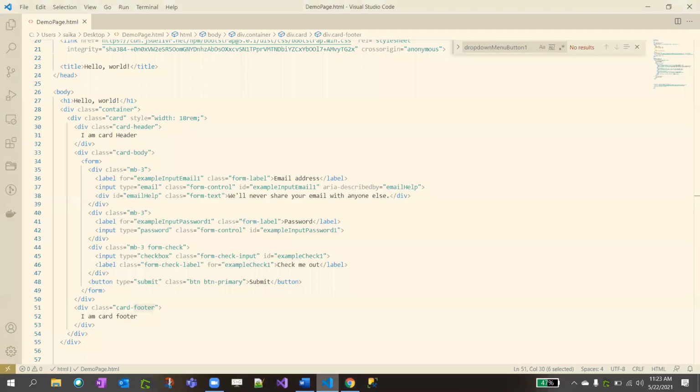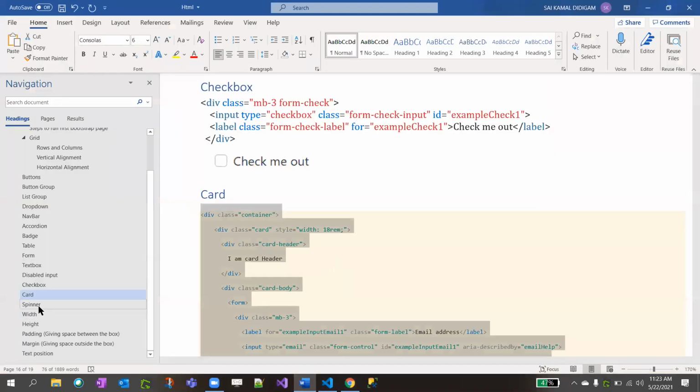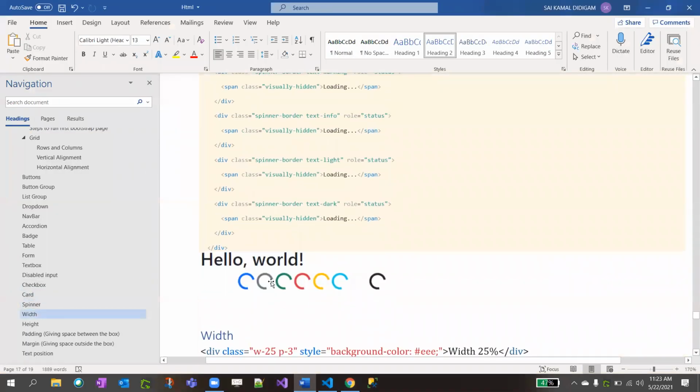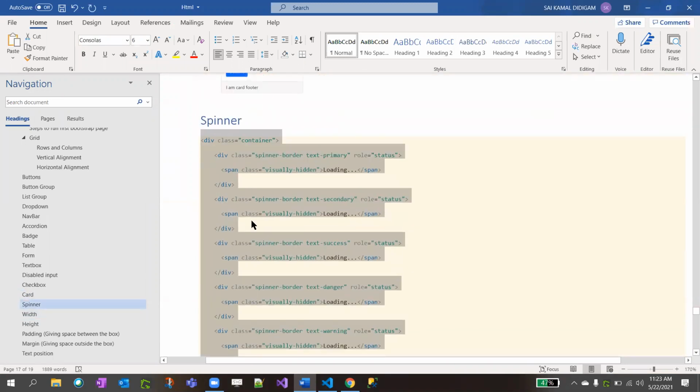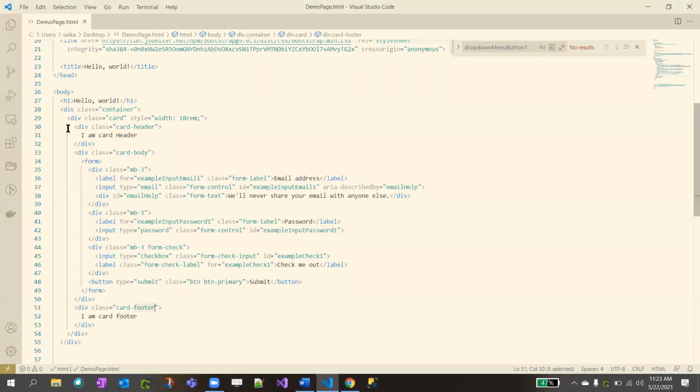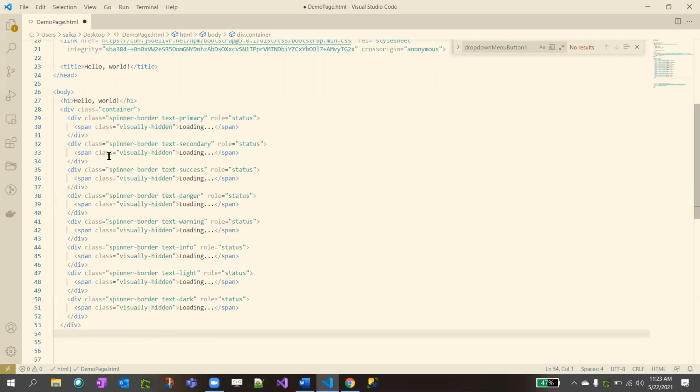You clear, right? Yeah. The spinners. See, these are loaders actually, given by Bootstrap as a smarter way of spinners. Spinners are nothing but loading indicators. There are different types of spinners, primary, secondary.